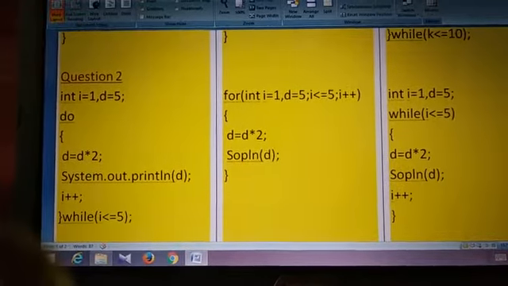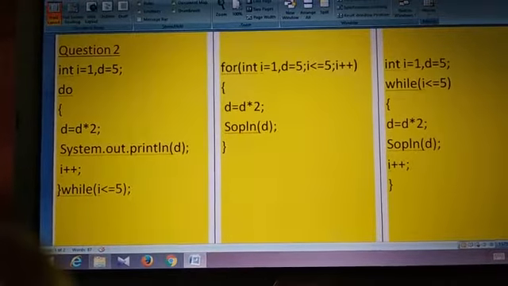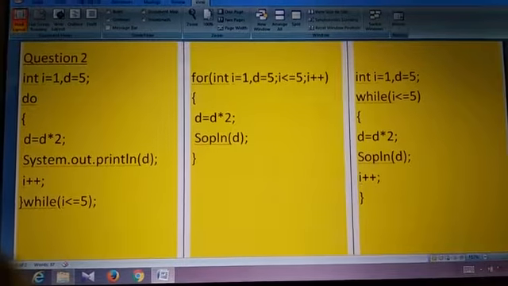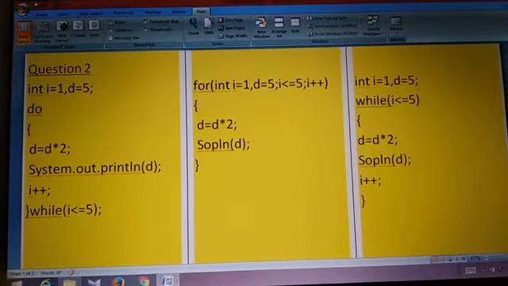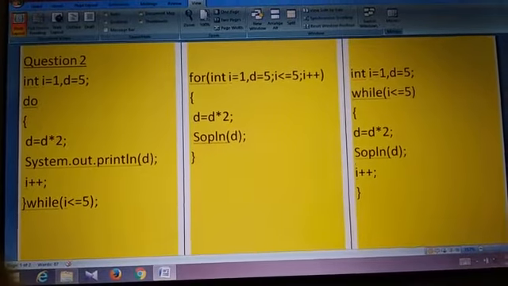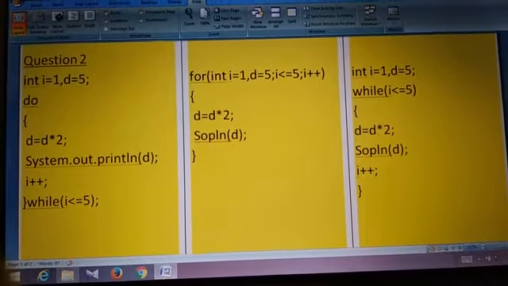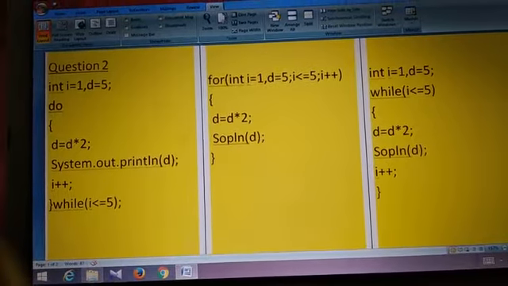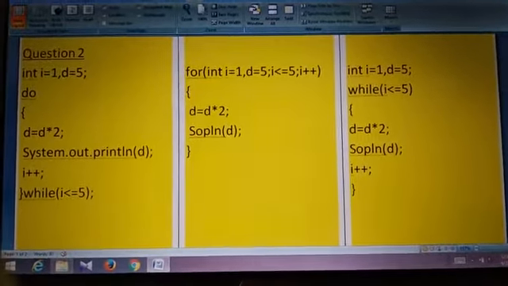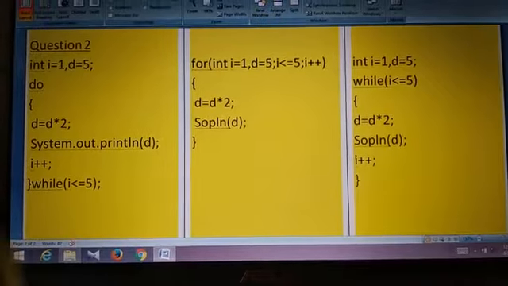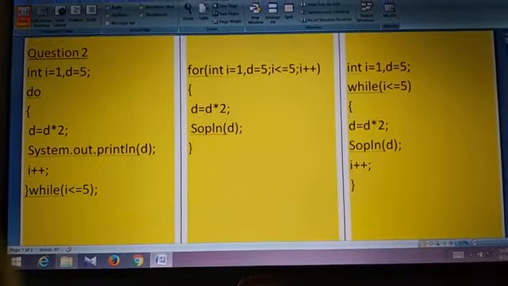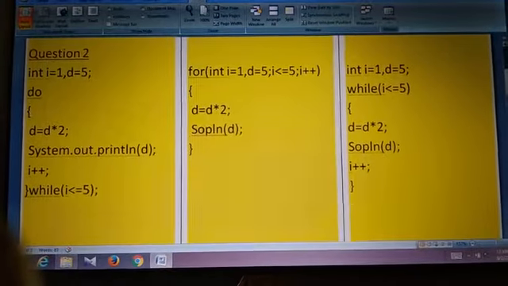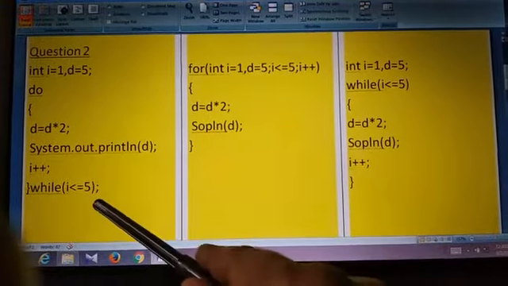Question number 2. You can see do while loop is given there. First initialization, then do. Then you can see the body. In the body, you can see two statements: d is equal to d star 2 and System.out.println of d. Then again updation is written there. Updation also belongs to the body of the loop. Then closing the do loop, while, test expression is given. You know that in do while loop semicolon is compulsory.